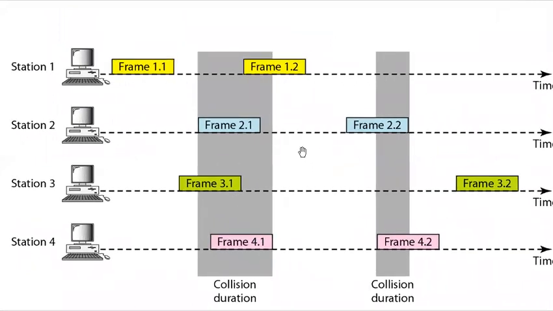The first and foremost thing is that this original Aloha is called pure Aloha because it is a simple and elegant protocol. The idea is that each station sends a frame. So we have over here 4 stations, and each of them is sending 2 frames. It will send the frame whenever it has data to be sent. That is, it does not wait to check whether the link or the channel is free or busy. It will just simply send the frame.